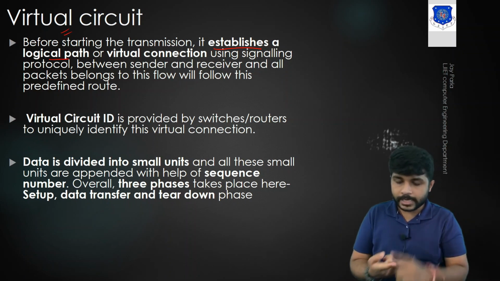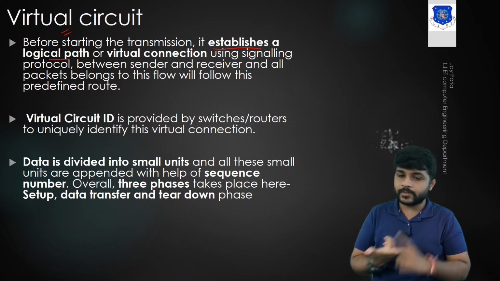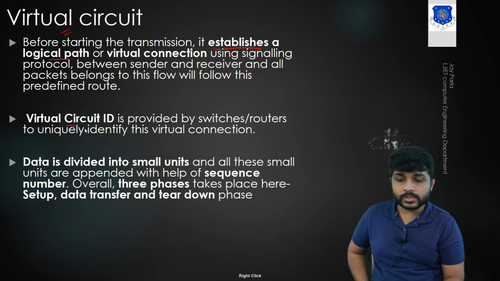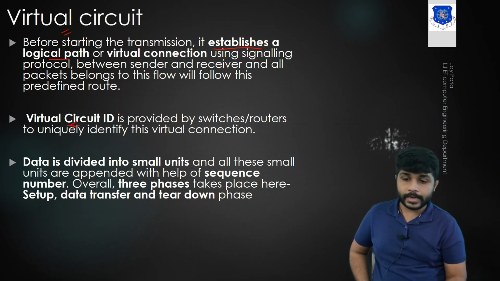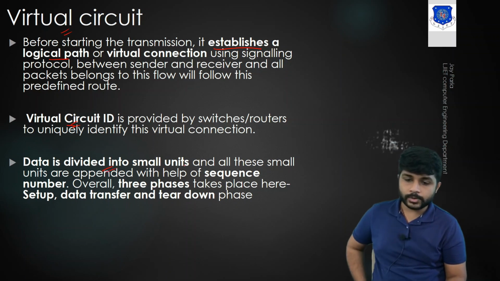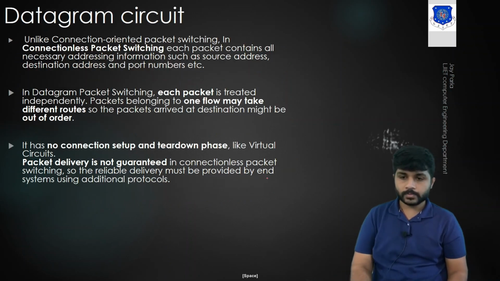So there will be the setup of the link, the data transfer, and the end of the link. And each and every device will have some virtual circuit ID. Because it is a part of packet switching, the data is divided into small units and the data will be forwarded to the destination. Again, it will have some sequence number too.